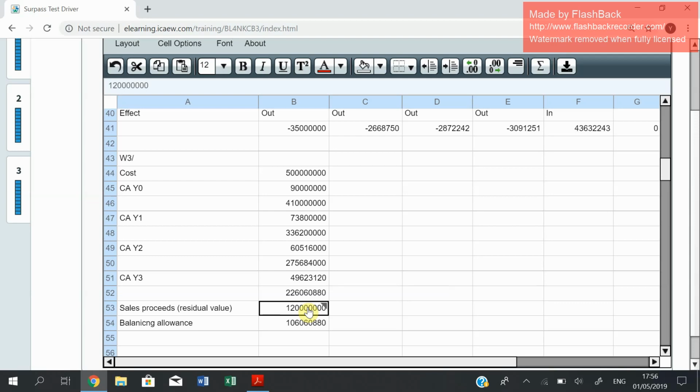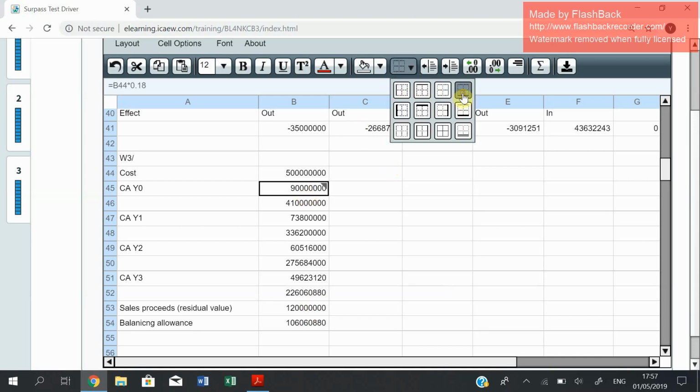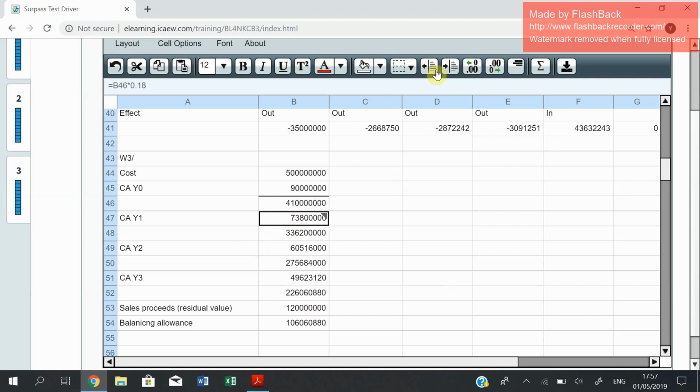Let's say that you have sold it at a value higher than the tax written down value, then you would have made a balancing charge. Now, this is not really important, but what is important is the tax relief on those capital allowances, right?